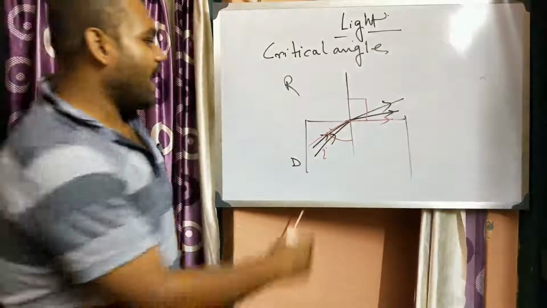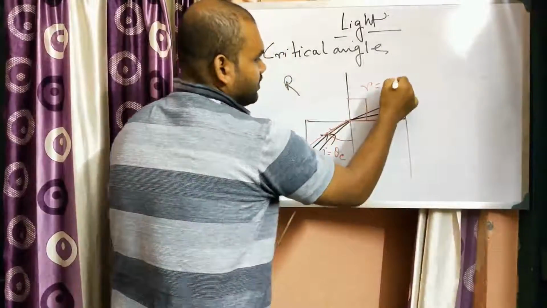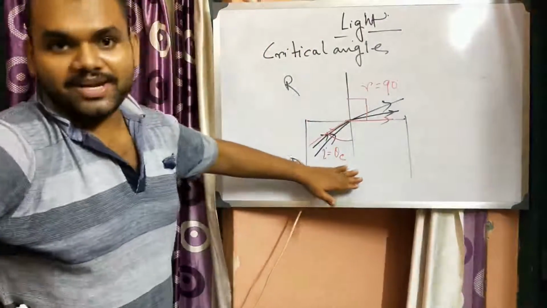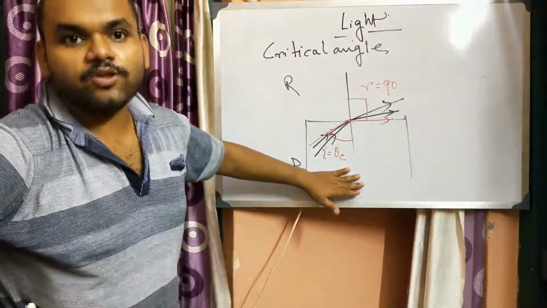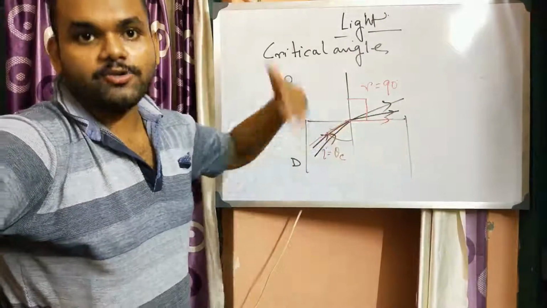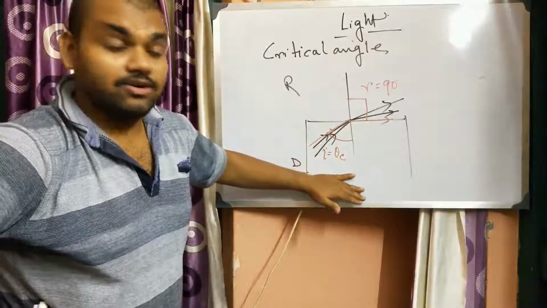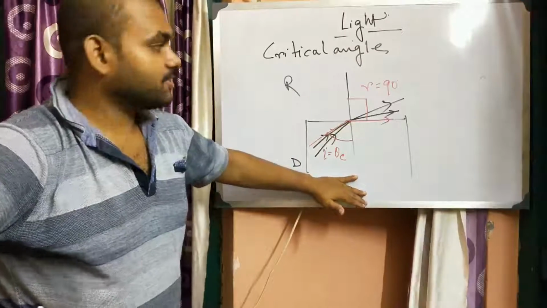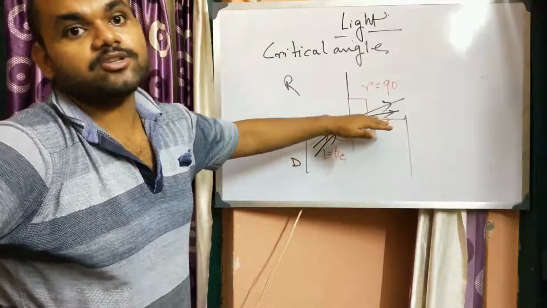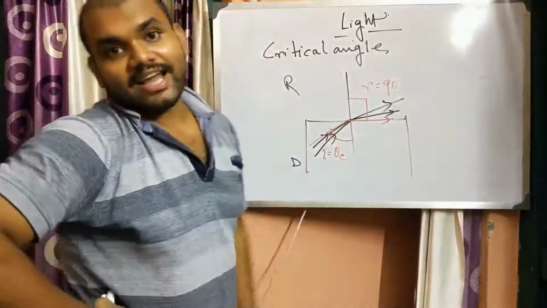Then this I is known as theta c, when r is equal to 90 degrees. So the angle of incidence in the denser medium for which the angle of refraction is 90 degrees, or the refracted ray goes along the surface of separation of the two media, is known as the critical angle.